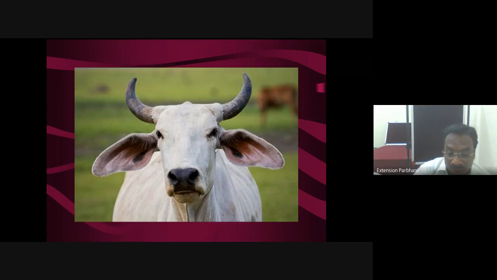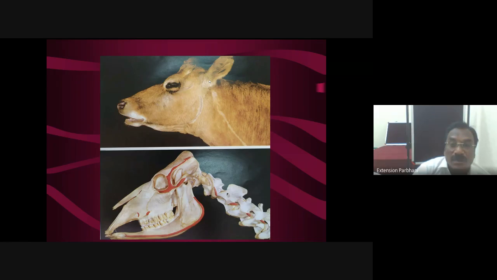Then next, see, now these are again different parts. Now here, see, ligation of Stensen's duct. The parotid salivary gland is located below the base of the ear in this region, and its duct passes along the posterior border of the vertical ramus of the mandible, then the ventral border of the horizontal ramus of the mandible, and it enters inside the mouth at the level of the fifth cheek tooth.